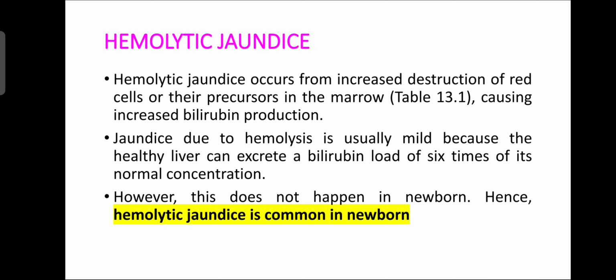Okay, so mainly yellowish discoloration of urine, then yellowish discoloration of the sclera. Okay, these are the points where you can suspect or point to jaundice. Three types of jaundice are there: hemolytic jaundice, obstructive jaundice, and hepatocellular jaundice, that is, prehepatic, hepatic and post-hepatic jaundice.